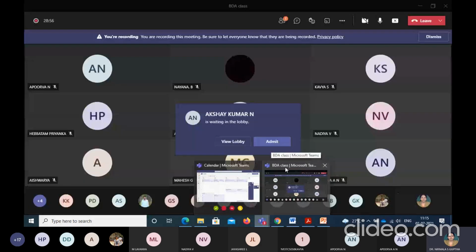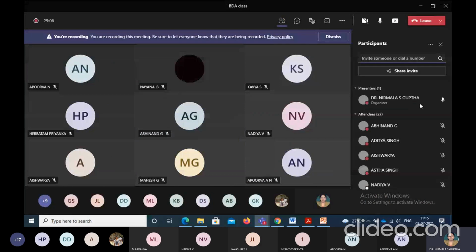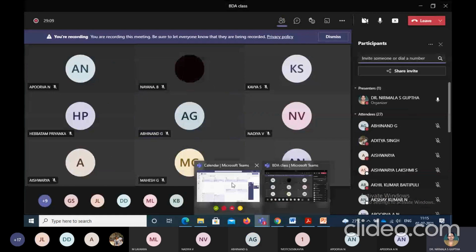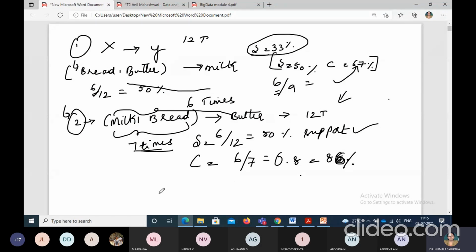Unmute and answer to me. What is the value when you compute 6 by 7? 0.85. Okay, so let me take it as 0.85 or 0.86 or whatever it is. So it is automatically 85 or 86%. I'm just giving you the approximate value, correct? 85 or 86%. If I made it an exact round off, I get it as